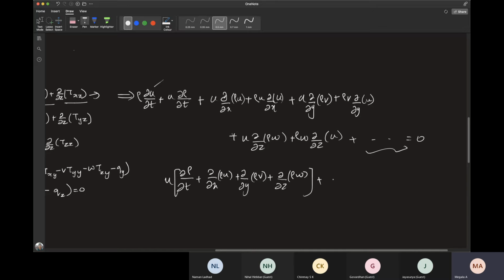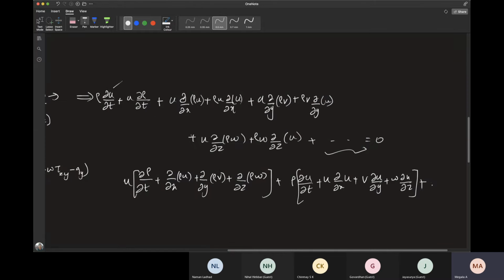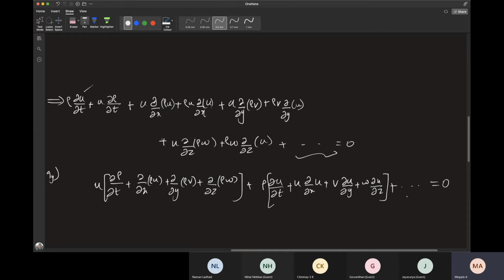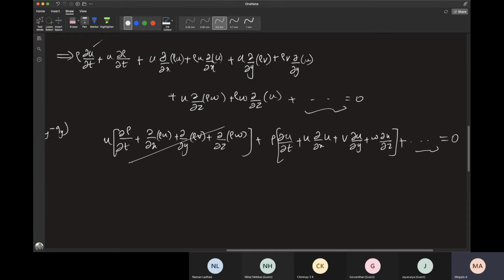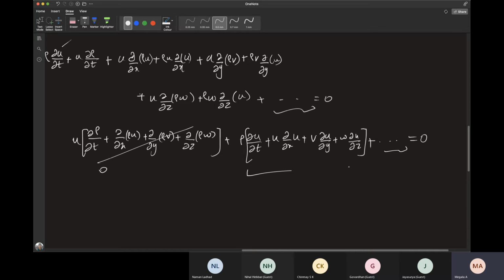Plus I have rho dou U by dou T plus rho into, plus pressure and stress tensor part, equals 0. So now this will go to 0. So this will be my only the rest of the part of the equation. This will go to 0 because of continuity equation.